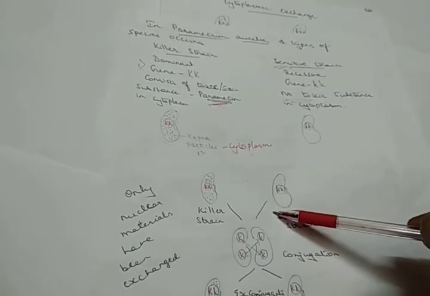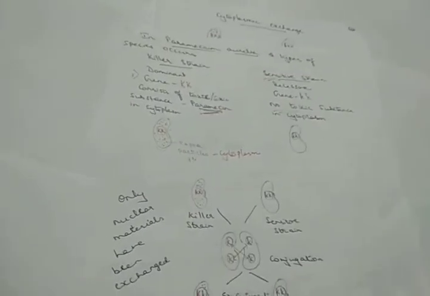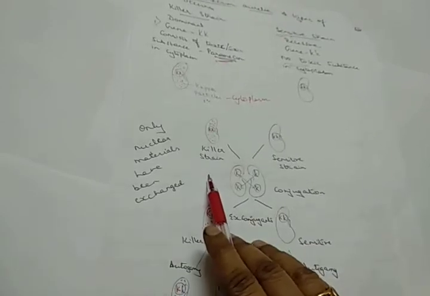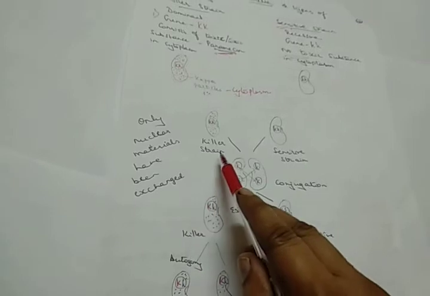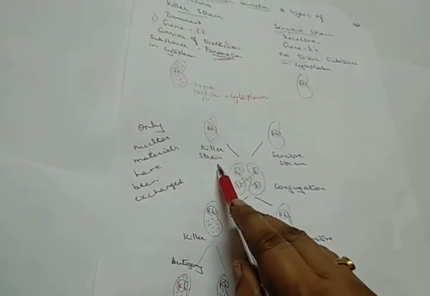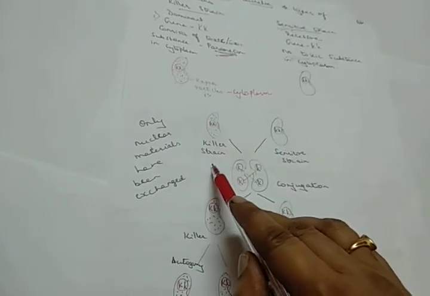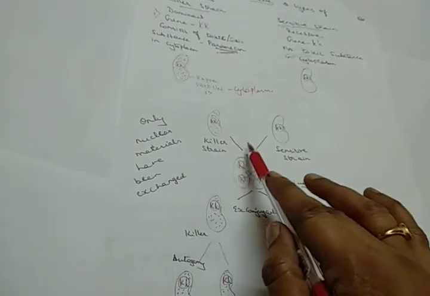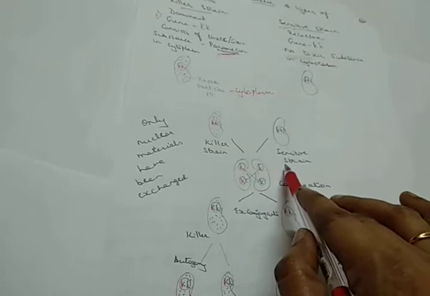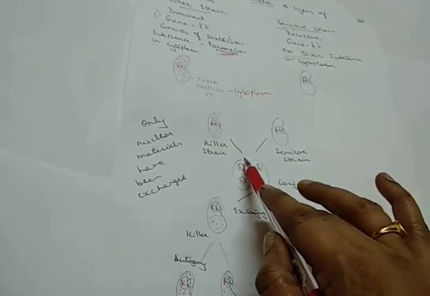What is that rare type of conjugation? In the laboratory, in an artificial manner, they take fresh water in which the killer strain has not yet released the toxic substances. These two types of species are released there.